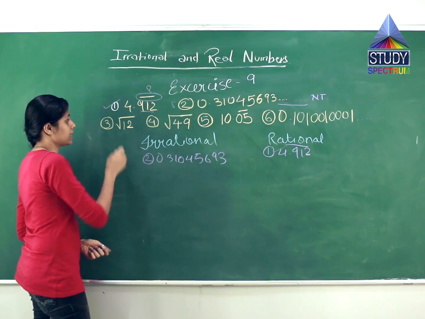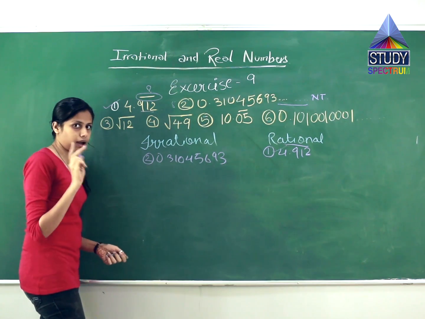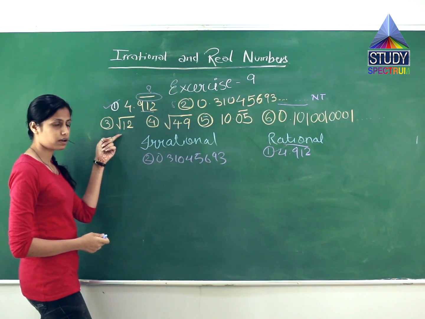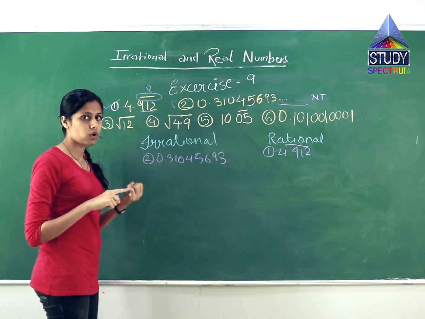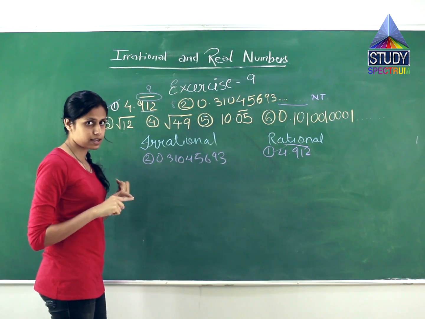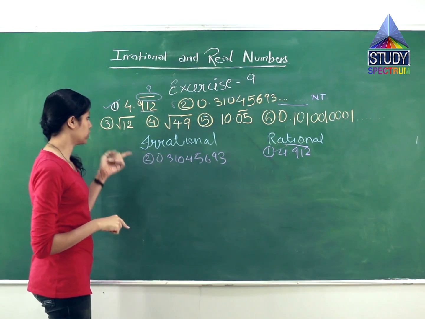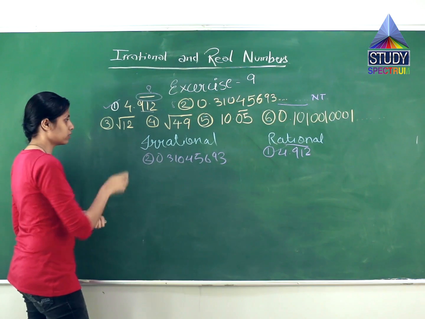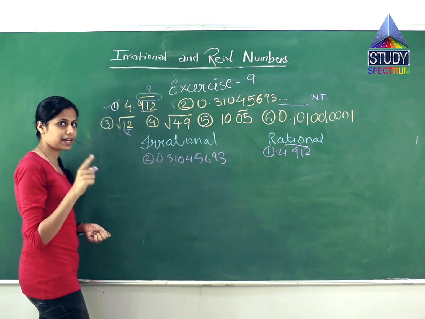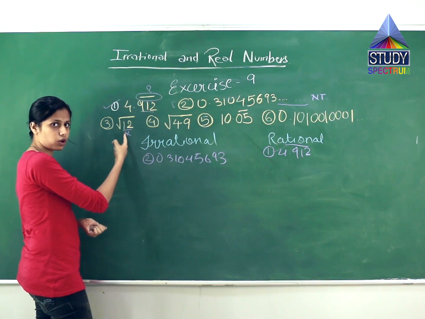The third question is root 12. Understanding the second property, is it a perfect square? No. Perfect squares include what? 4, 9, 16, 25, 36, 49 and so on. Is 12 in that? No, 16 is there. After 4 what is it? 9 and 16. So is 12 included in that?